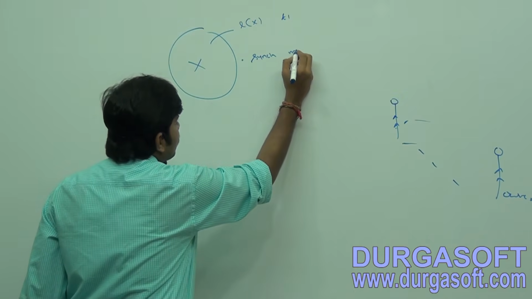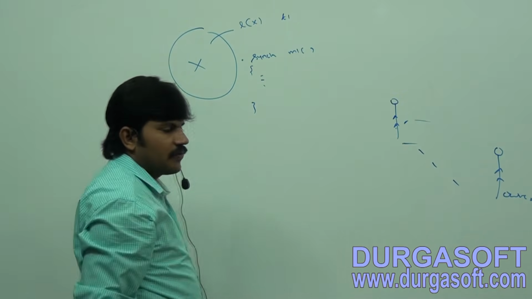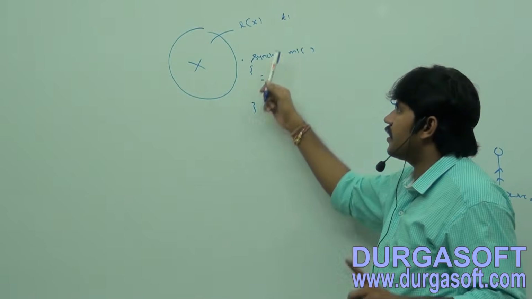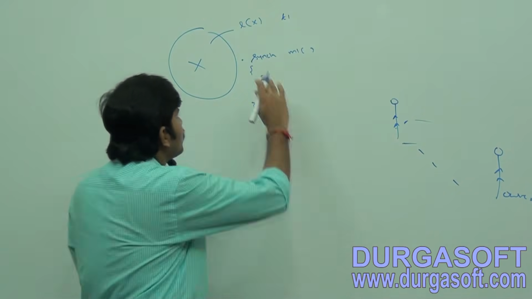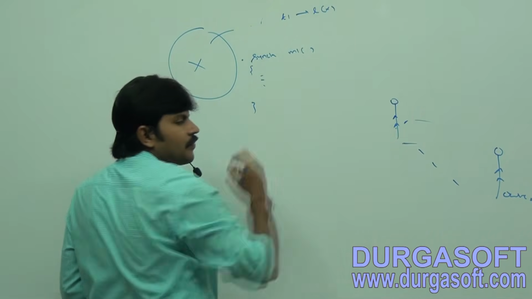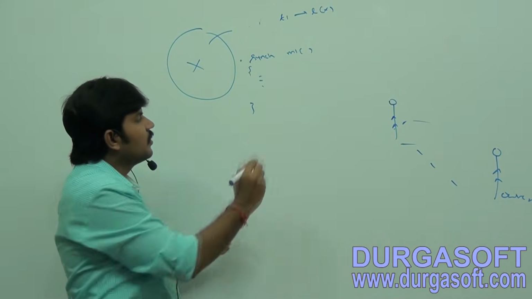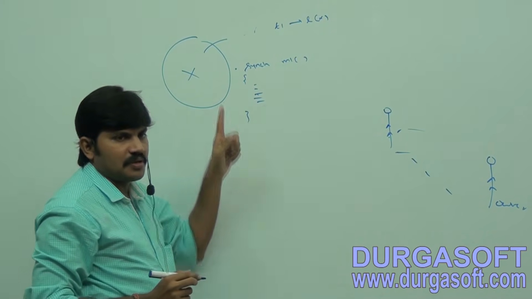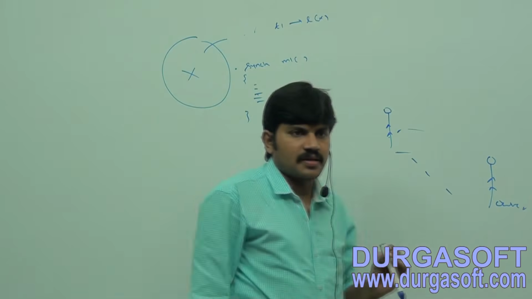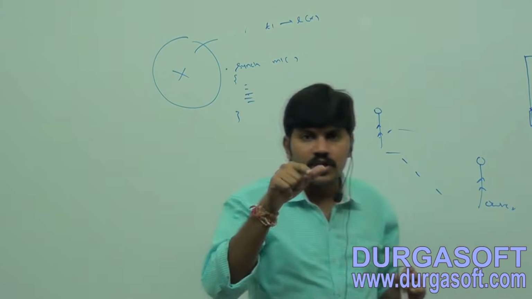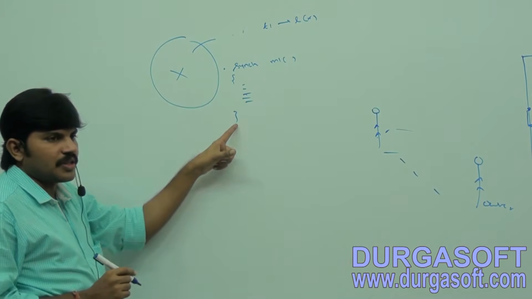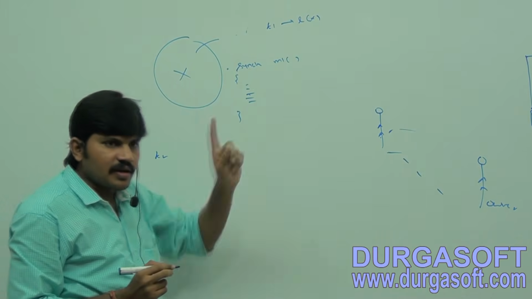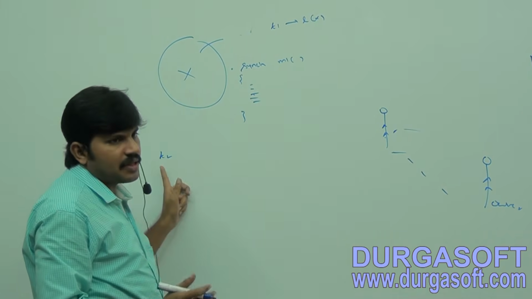Now just observe, if a thread wants to execute a synchronized method on the object, immediately this thread requires the lock of this object. Once a thread gets the lock, it is allowed to execute the synchronized method. While the first thread is executing the synchronized method, a second thread came. Boss, I want to execute. The JVM will say, to execute a synchronized method you require the lock, and the lock is already occupied by T1. Until T1 releases the lock, please wait, so T2 will be in the waiting state.